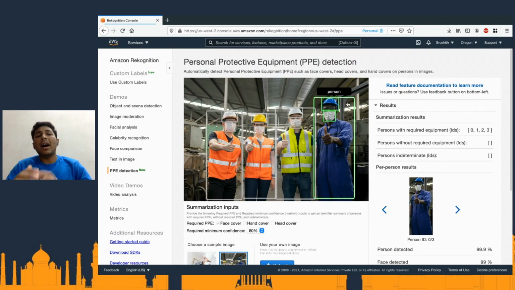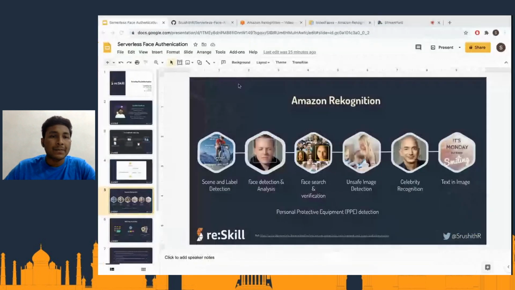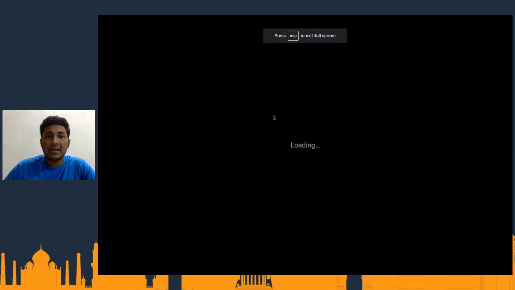So these are the same, similar things that can be done with video analysis as well. But we will be restricted for the session to the image detection and searching of the images and indexing the images. 3 operations is what we are going to consume today. Now let me get back to my presentation.